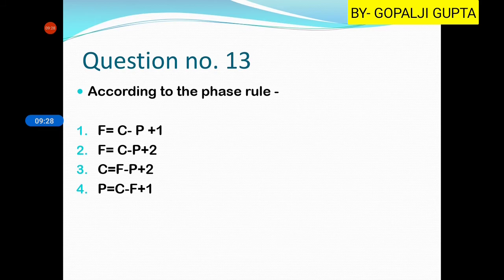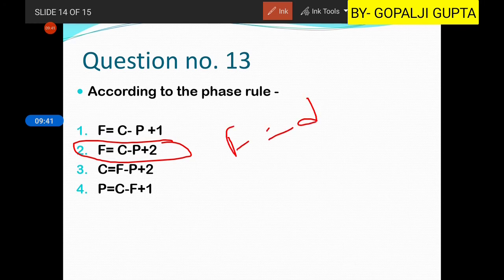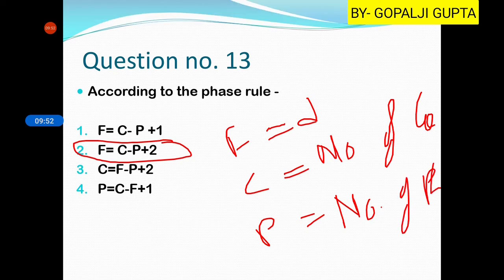Then question number 13 is, according to the phase rule. So according to the phase rule, the formula is F = C - P + 2. Here F is the degree of freedom, C is the number of components, and P is the number of phases. So here the second option will be your right answer.